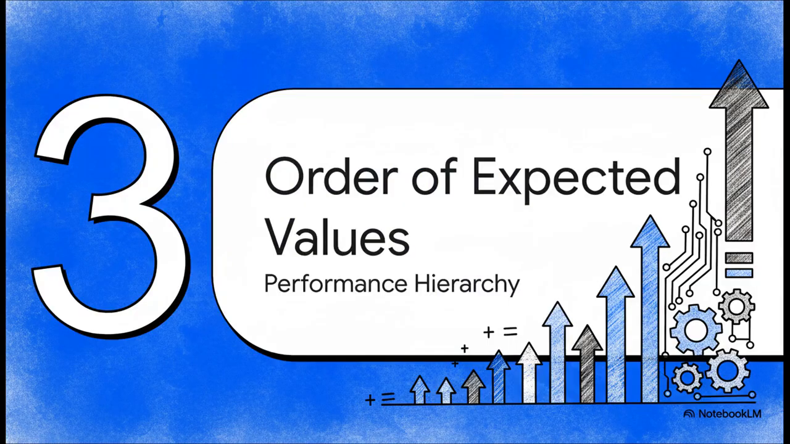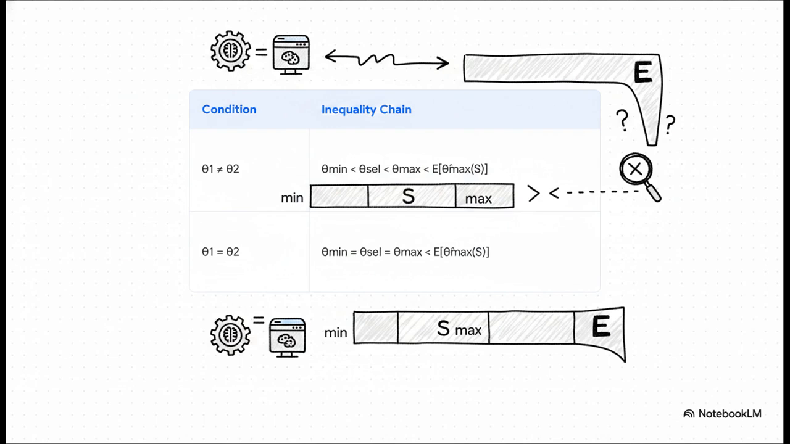Right, section 3, order of expected values. This hierarchy right here meticulously orders our expectations, and it's super revealing. If our two hypotheses have different true performances, meaning theta 1 does not equal theta 2, the true performance of our selector algorithm, theta_cell, sits strictly between the worst hypothesis, theta min, and the best hypothesis, theta max. Why is that? Because sample randomness means the selector won't always pick the best option. Sometimes it just gets fooled by the sample and picks the worst one.